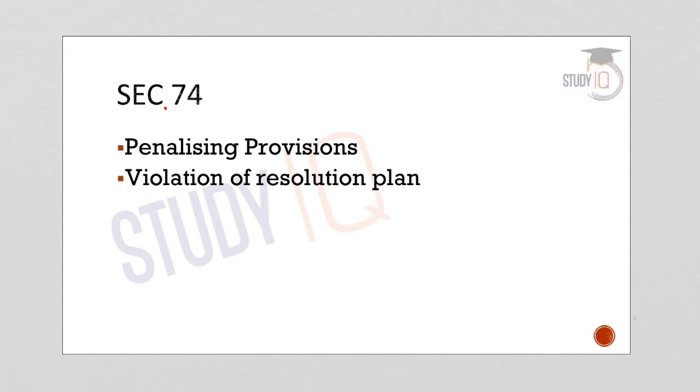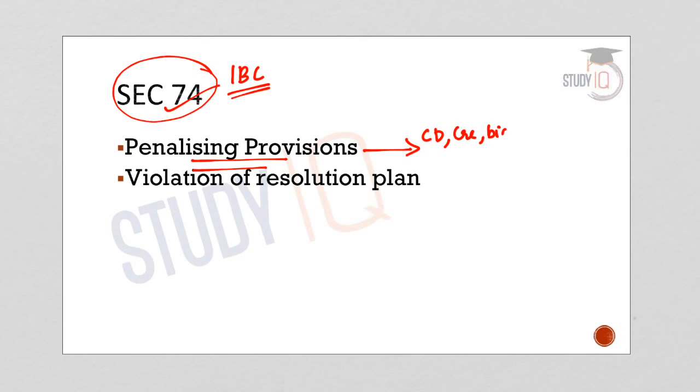Now let us understand what section 74 of IBC is, because it is the current affair. What is section 74? Section 74 of the IBC lays down the provisions to penalize officials of corporate debtors, creditors and bidders. So it contains penalizing provisions. It is against either corporate debtors, creditors or the bidders.